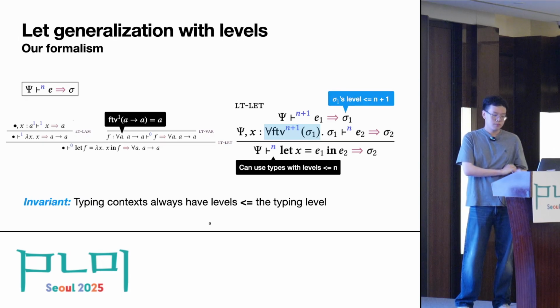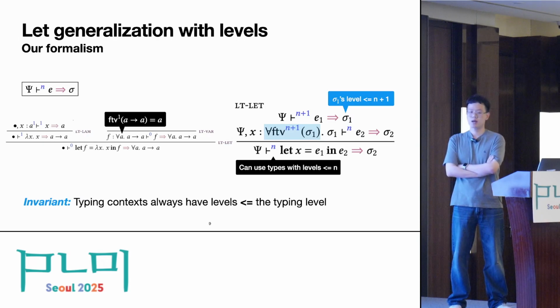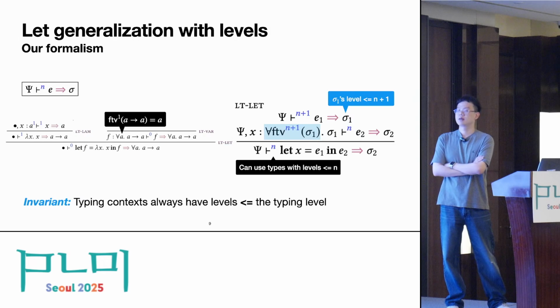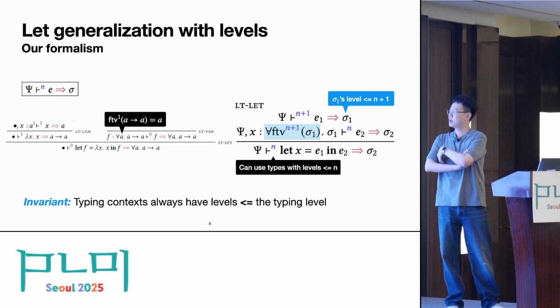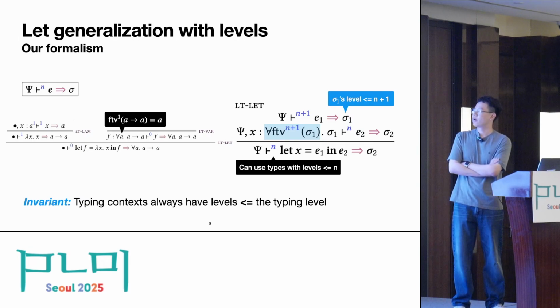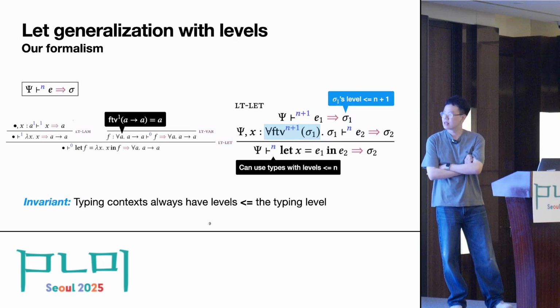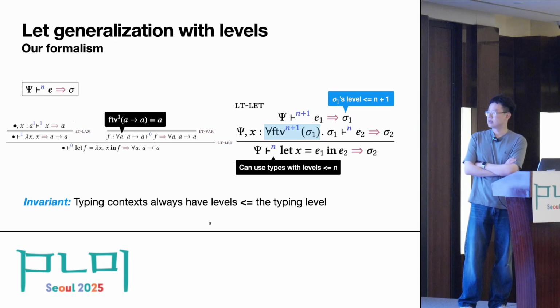And as another important property, the inferred type sigma 1, which comes out of typing at level n+1, has a level that can only be less than or equal to n+1. So all the free type variables appearing in sigma 1 at level n+1 are not free in the context.